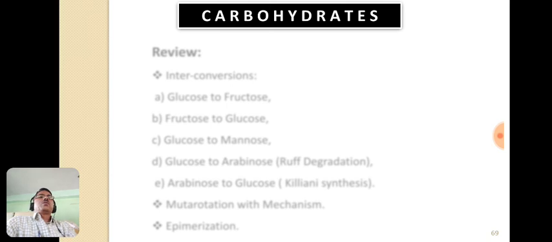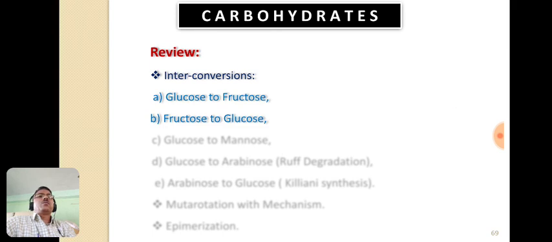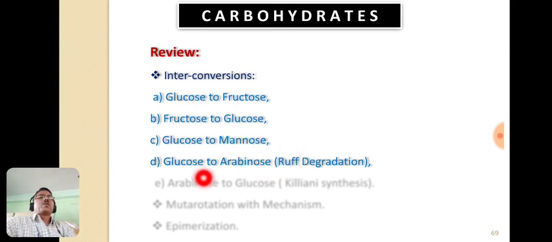So friends, today we have studied the interconversion of glucose to fructose, then fructose to glucose, then glucose to mannose, and glucose to arabinose. This is the Ruff degradation. Interconversion of glucose to arabinose is known as Ruff degradation or chain shortening of aldose, because in glucose there are 6 carbon atoms and in arabinose there are 5 carbon atoms.